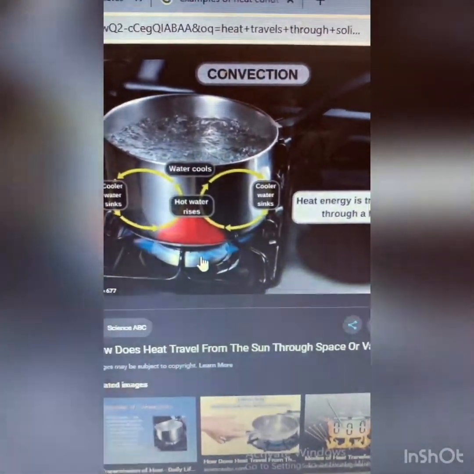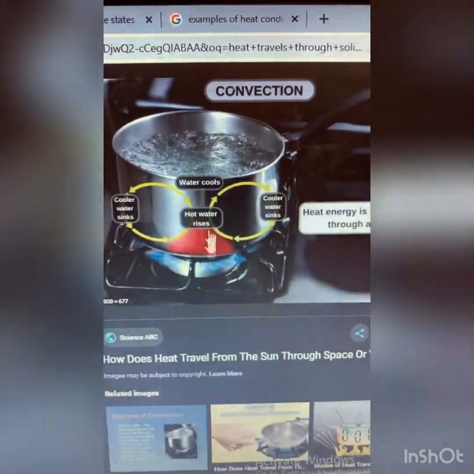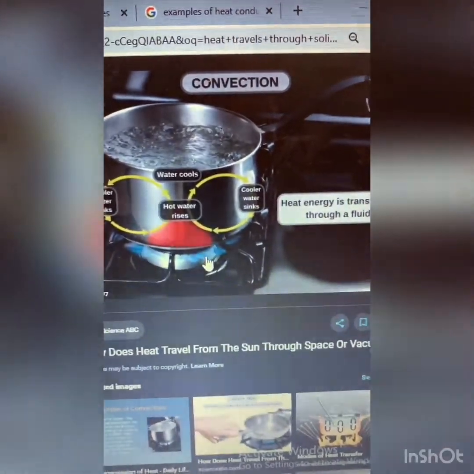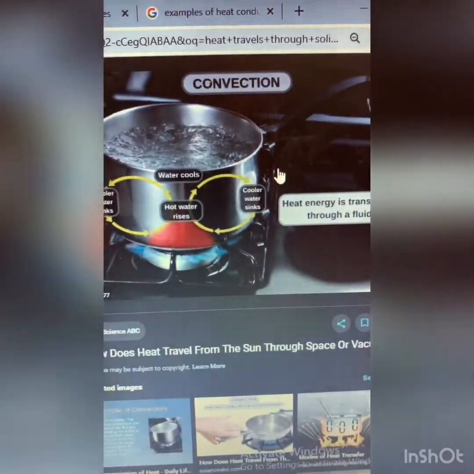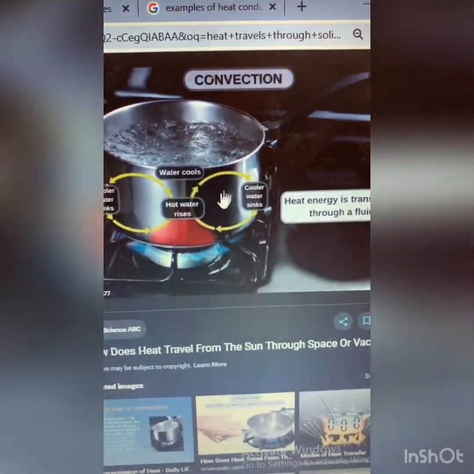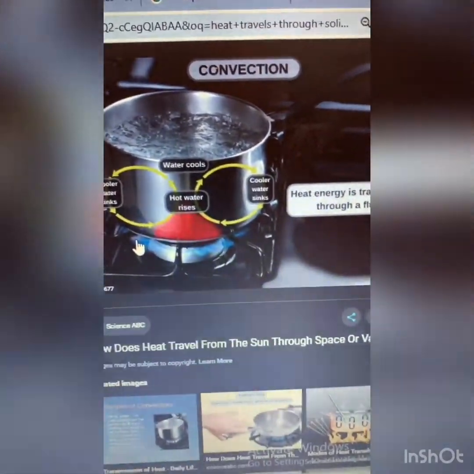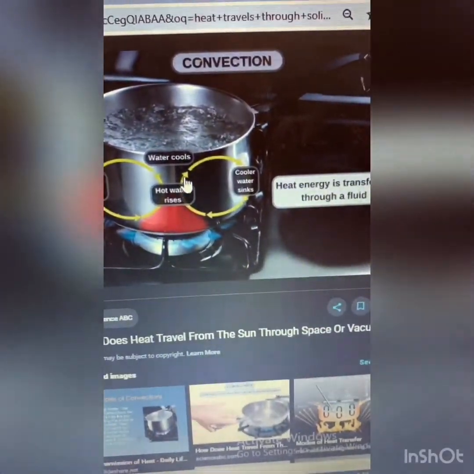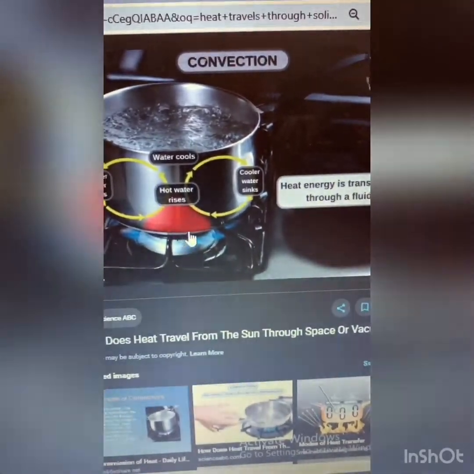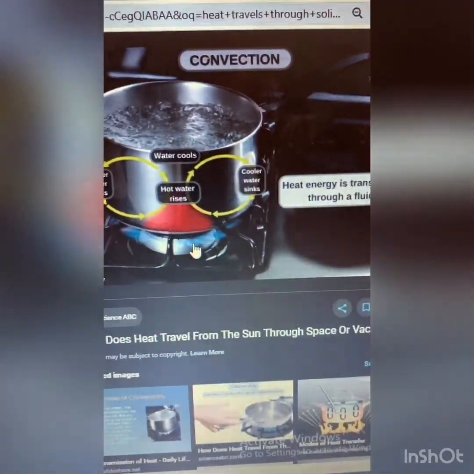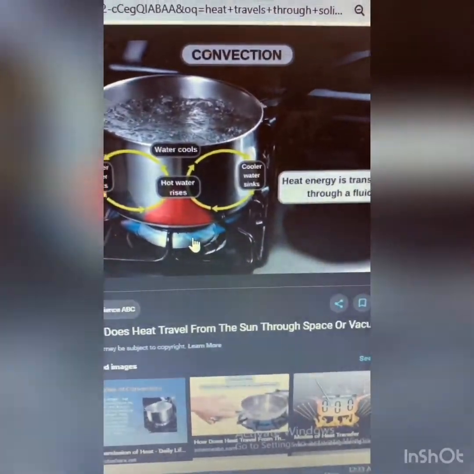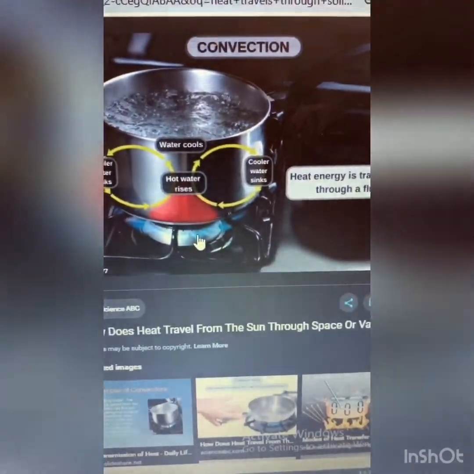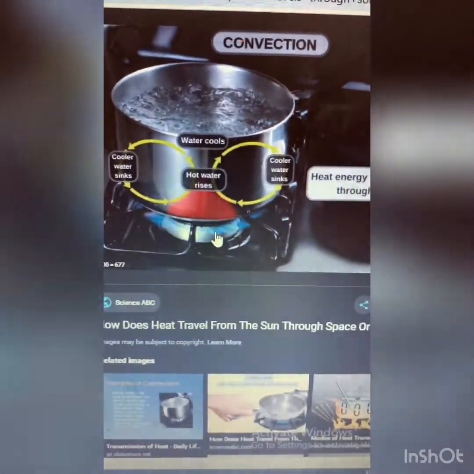The fire will give heat to the cooler pot. So the fire will give heat to the cold stuff. This cold pot will turn into warmer stuff later after the heat is traveling to it. So please remember that heat travels from the warmer thing to the cooler thing. So the cooler thing gets hot later on.